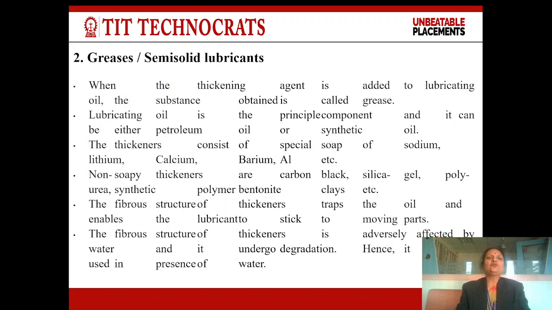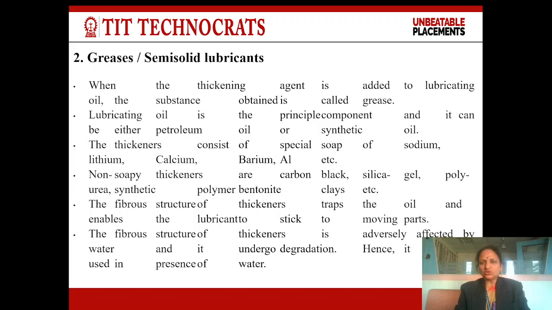The second type of lubricant is semi-solid lubricant. The best example of semi-solid lubricant is grease. When a thickening agent is added to the lubricating oil, the substance obtained is called grease. Lubricating oil is the principal component and it can be either petroleum or synthetic oil.